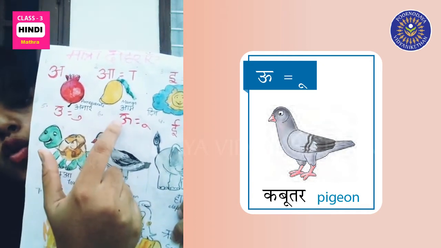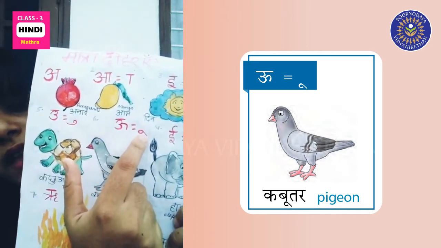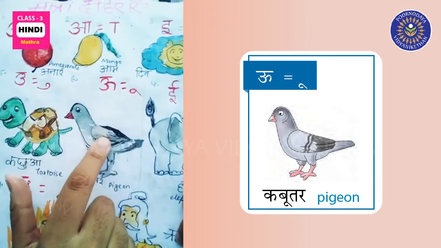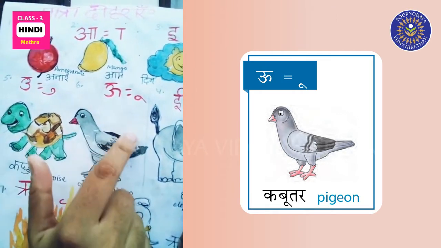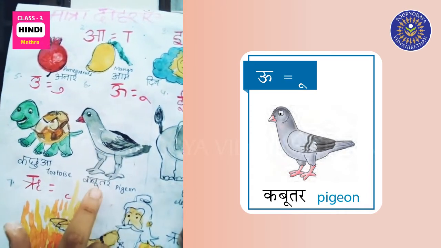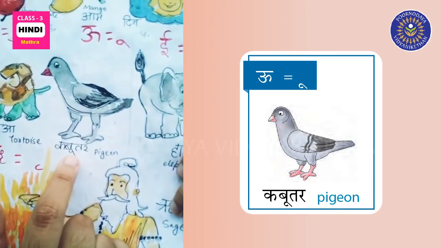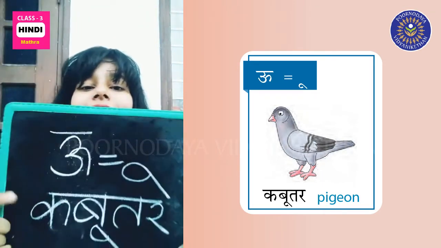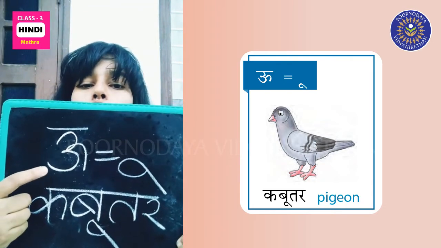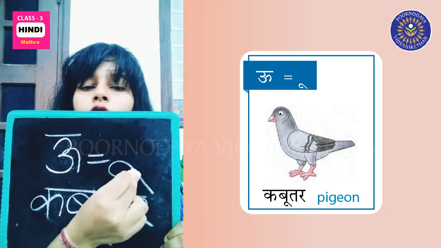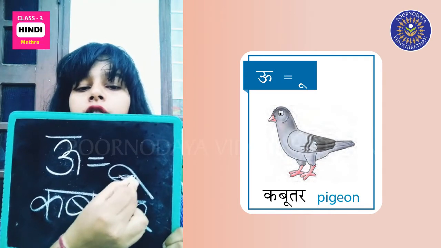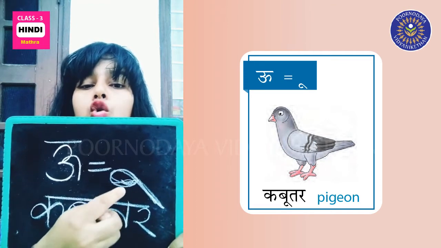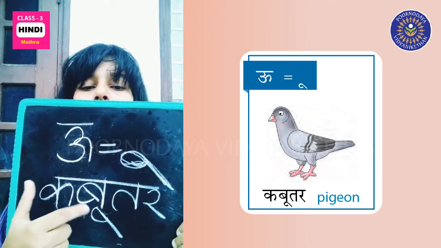Kabutar. Oo. How do you write oo matra? Like this. Oo matra, you write like this. This bird is a pigeon, and in Hindi it's called kabutar. You see this matra below the word? I will show you. This is big oo matra. You go from up to down like this. This becomes big oo matra, like kabutar.